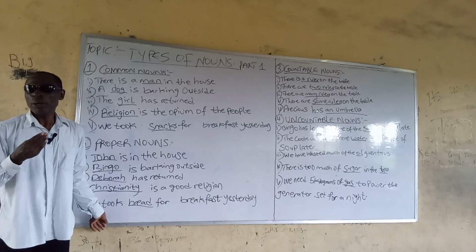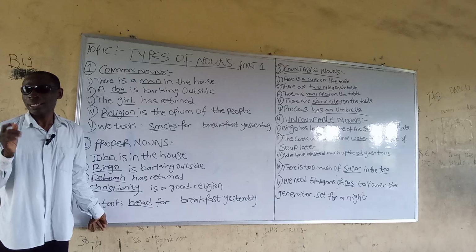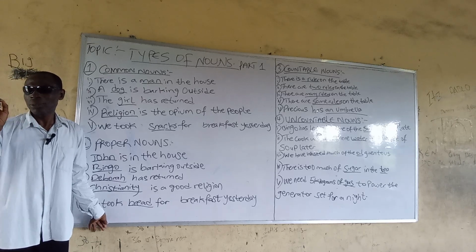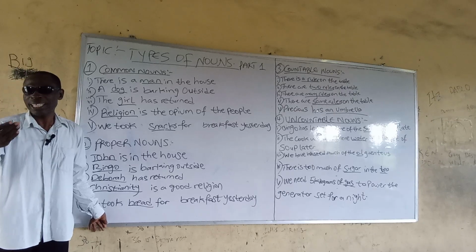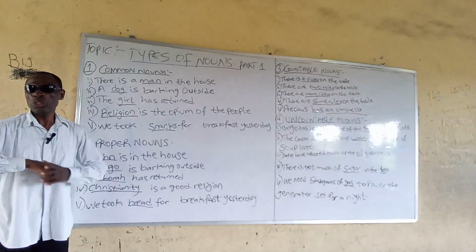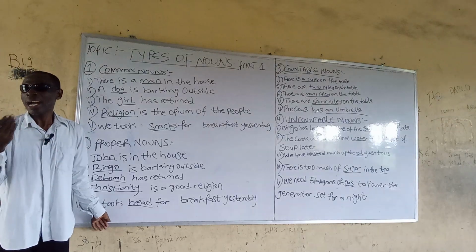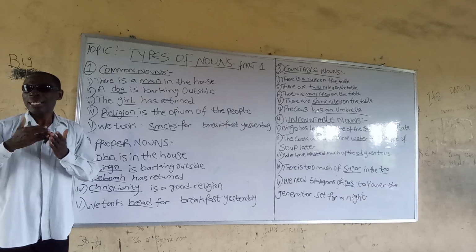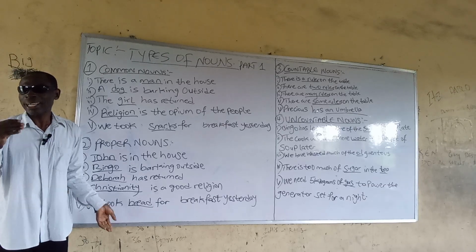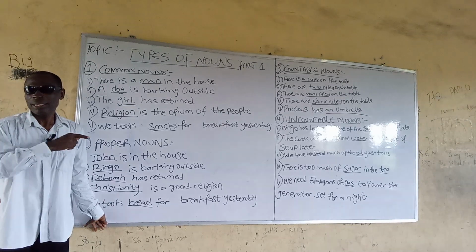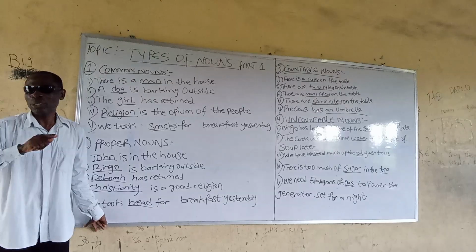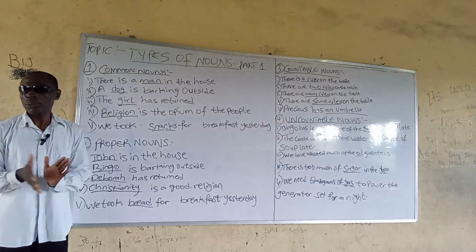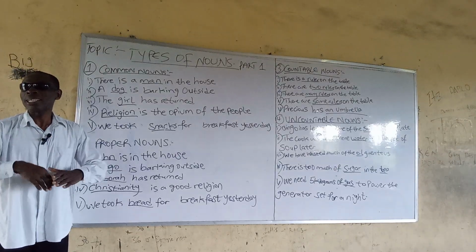There are many umbrellas in the market today. That is plural. Precious has an umbrella, singular, because it is preceded by the indefinite article an. John has many houses, houses underlined. That is a plural. A lot of umbrellas in the market today are bad. The word umbrella is the countable noun underlined, preceded by a lot of as determiner. That is plural. The examples go on and on.